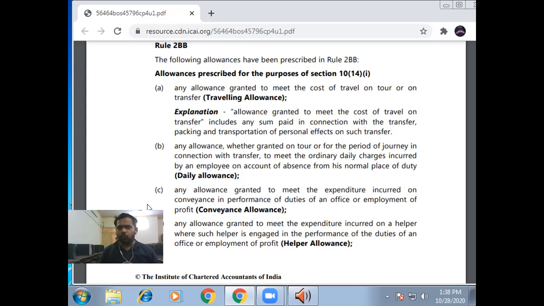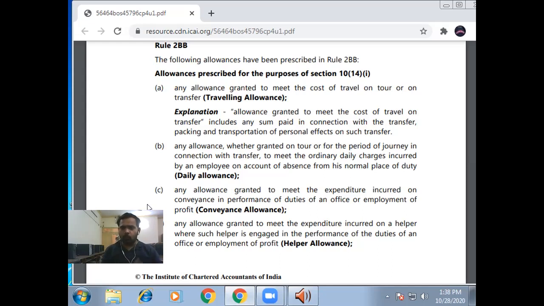Firstly, we go through the allowances under Section 10(14)(i), and then we will go through the allowances under Section 10(14)(ii), and then we will compare them and find out the difference between them. As you all know, Section 10 is the section of exemption. The things covered by Section 10 are generally exempt from income tax.